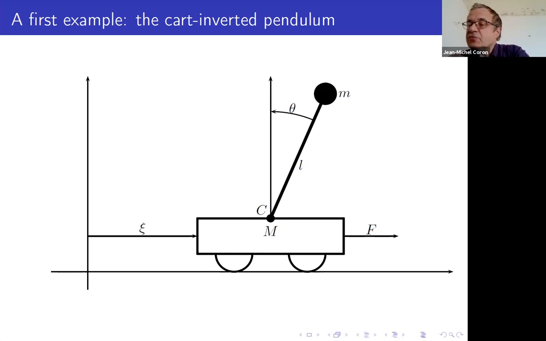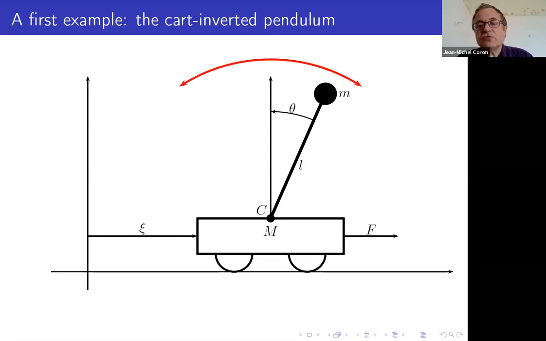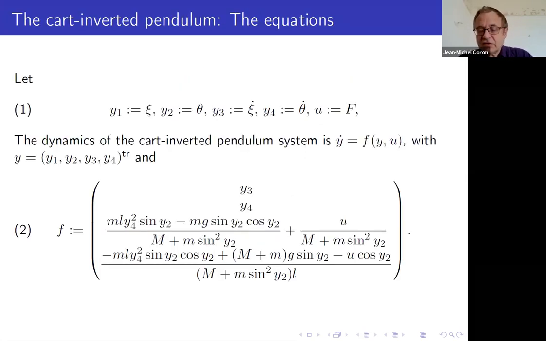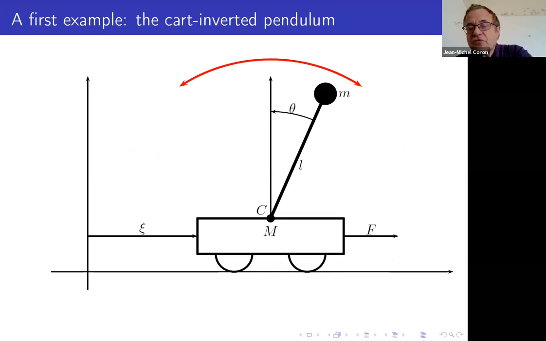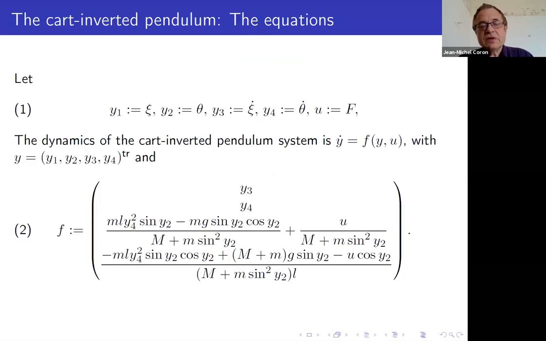You have a cart which is moving on a line, and above the cart there is an inverted pendulum with a mass at the end, and the control u is the force that you apply to the cart. So the dynamics is y dot equal to f of y and u. I should mention that there is a center of rotation c, so the rod can move freely around the center of rotation c.